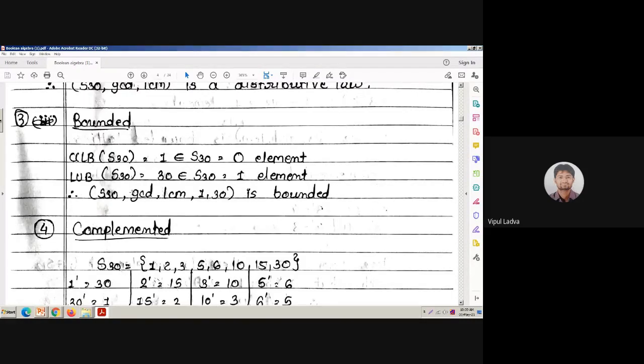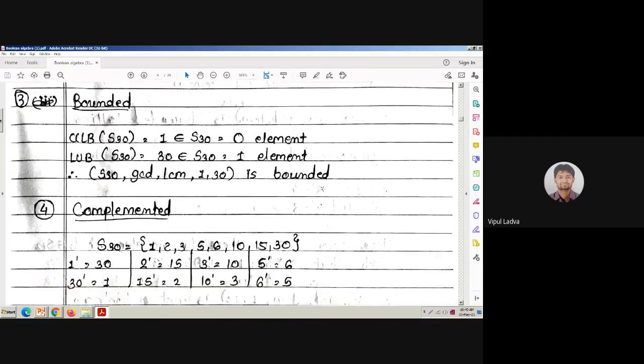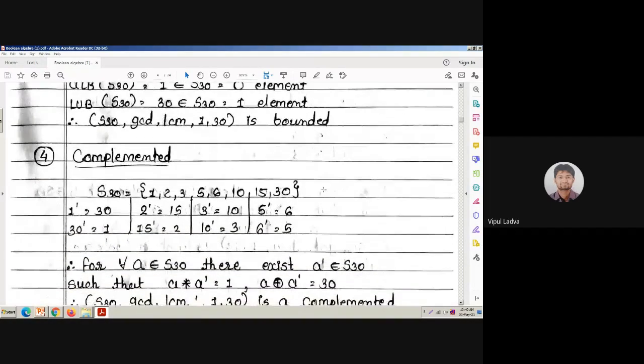I had just represented that one is the zero element and that is the identity element. But here I have explained how we can say that 1 and 30 are the zero and identity elements. So it is bounded, distributive, and complemented. Complemented means what? We need to identify the complement of each and every element.